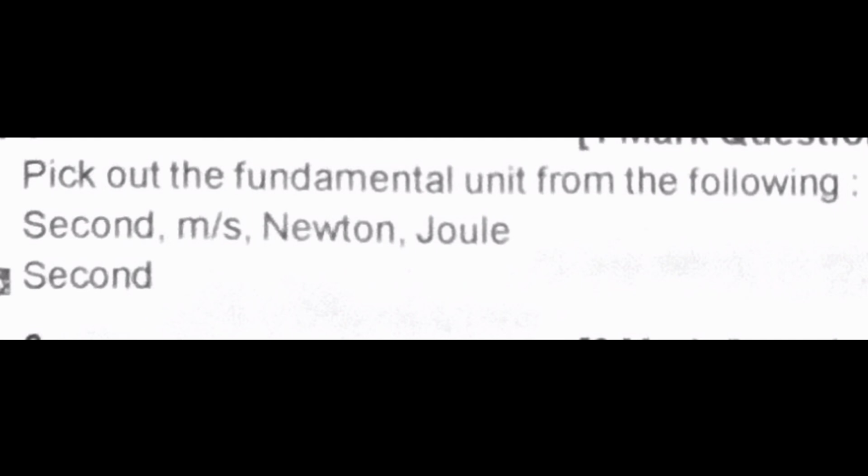We know that the 7 fundamental units are there, right? What are the fundamental units? Meter, kilogram, second, ampere, Kelvin, candela and mole. So which will be the fundamental unit in these 4 options? Yes, that is second. Okay.